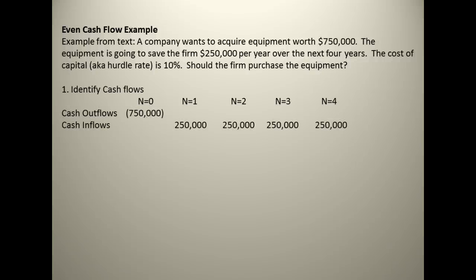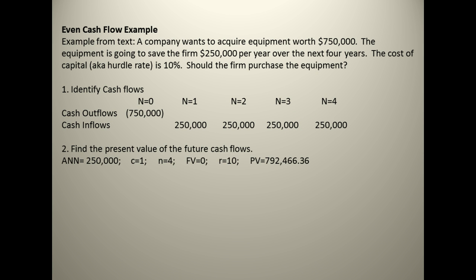So there are the cash flows of 250, 250, 250, 250. There's the cash outflow. And so we're going to find the present value. The net present value technique is to find the present value of the future cash flows. Because it's an annuity problem, we're solving for present value. The rate, we're going to use the hurdle rate as the discount rate.